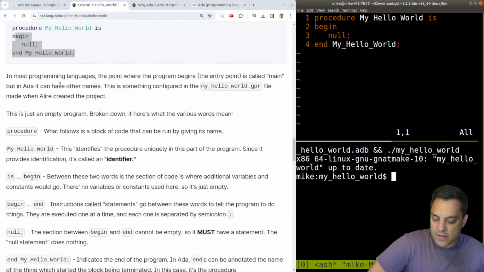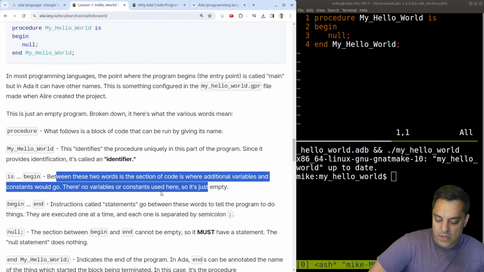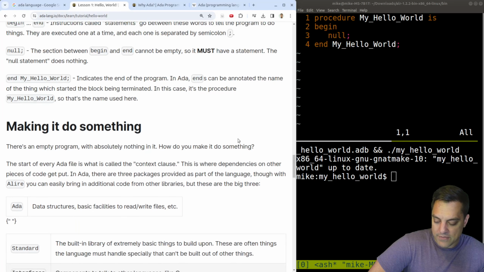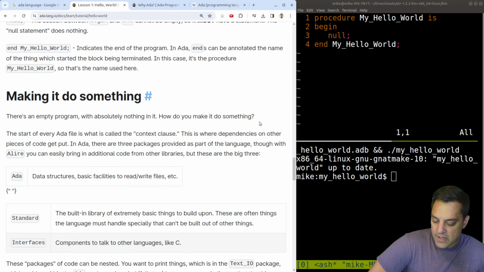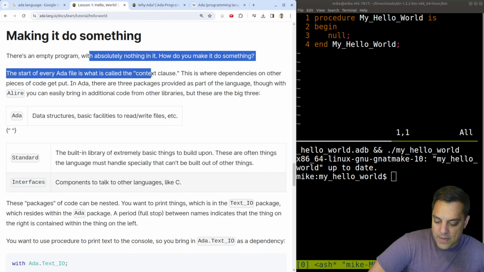Okay, so anyways, let's look at the language here. We've got a procedure. This is like in Pascal, begin end blocks. Between these two words is a section of code where additional variables and constants would go. There's no variables or constants used here, so it's just empty, of course. And then null just doesn't do anything. So we have like a no op instruction here. Okay, let's make it do something interesting. There's an empty program with absolutely nothing.